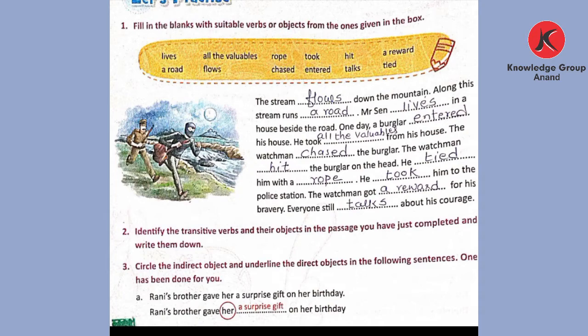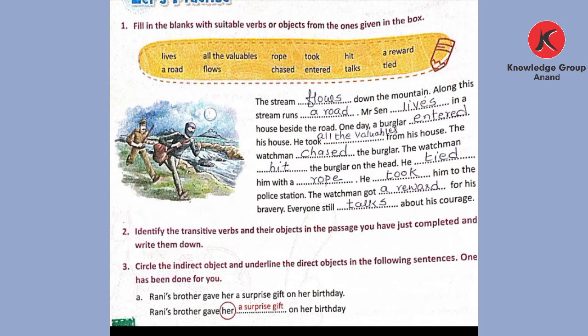A stream dash down the mountain. So what does a stream do? It flows down the mountain. Along the stream runs a dash. So what does it run? A road. Mr. Sen lives in a house beside the road. One day a burglar, means thief. A burglar, what did he do? He entered his house.